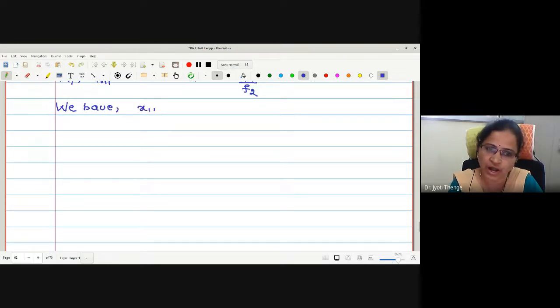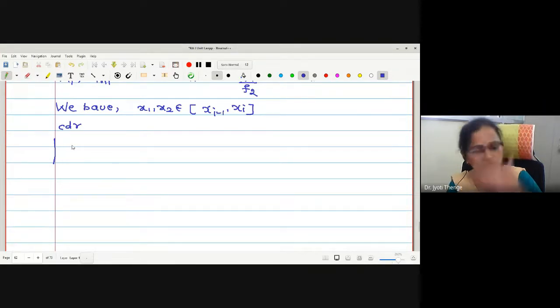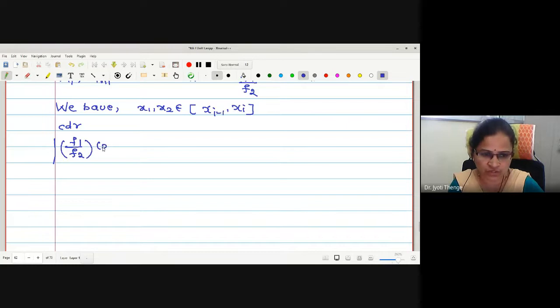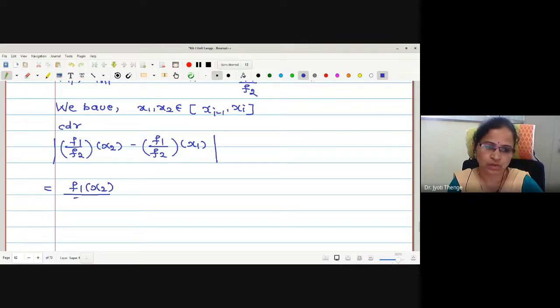Therefore, we have for all x1, x2 in the ith subinterval, x(i-1) to xi. What am I going to consider? I'm going to consider that lemma. Using that lemma, I'm going to consider the term f1 by f2 operated on x2 minus f1 by f2 operated on x1. How is the term operated? f1 x2 by f2 x2 minus f1 x1.